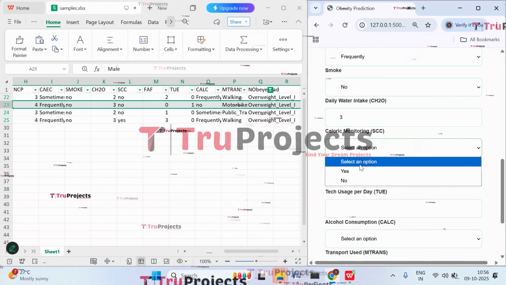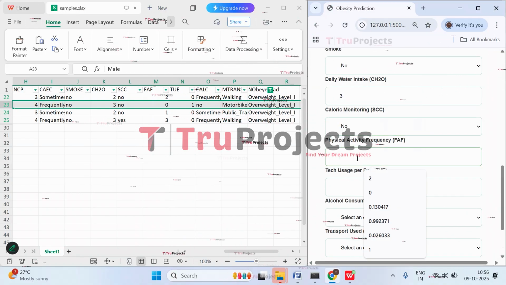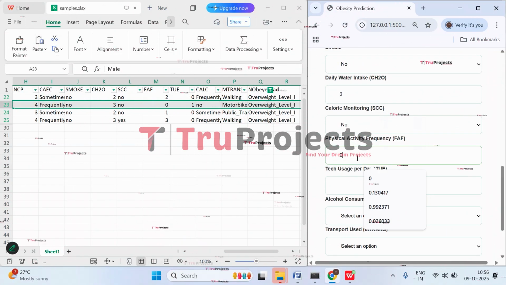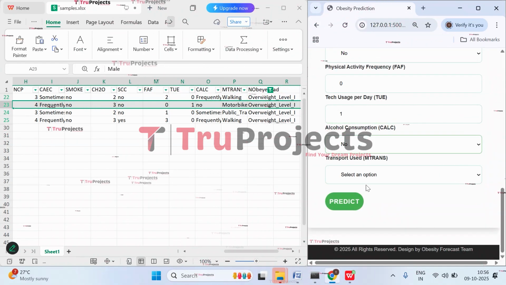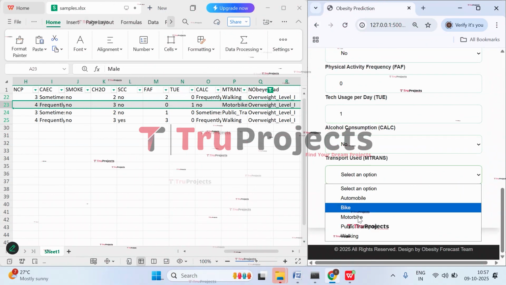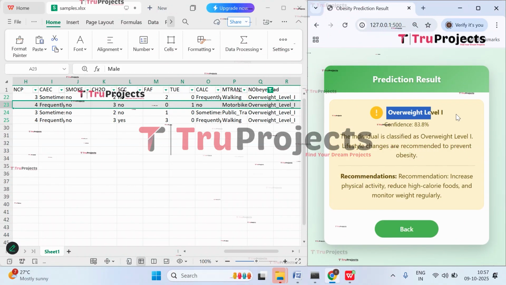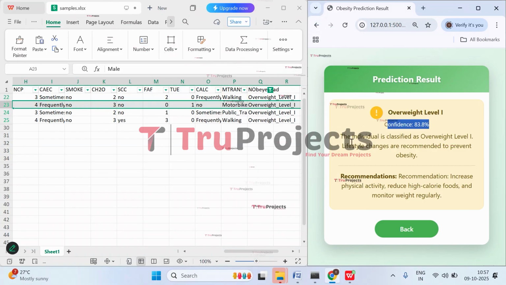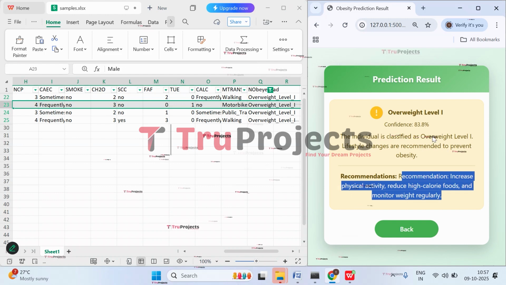And this is caloric monitoring. It is no. Physical activity frequency is 0. Tech usage per day is 1. No. And motorbike. He uses a motorbike to travel. Click on predict. So here you can see overweight level 1. So he is at overweight level 1 with a confidence of 83.8%. And here are the recommendations for a person who is overweight at level 1.